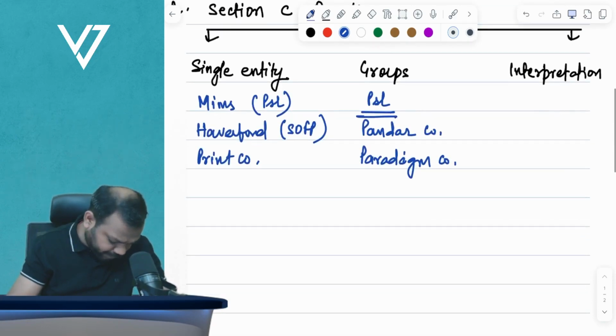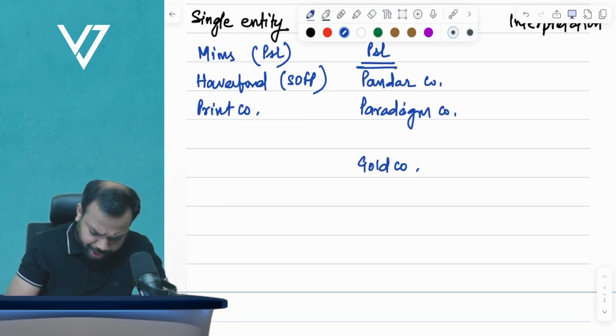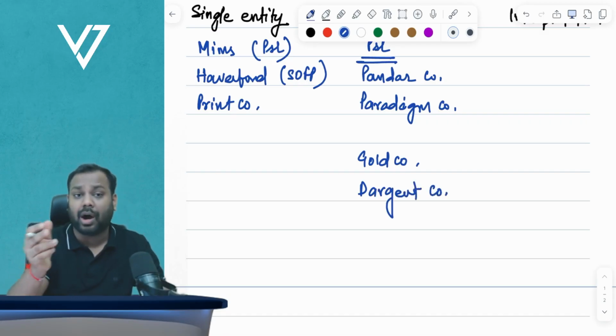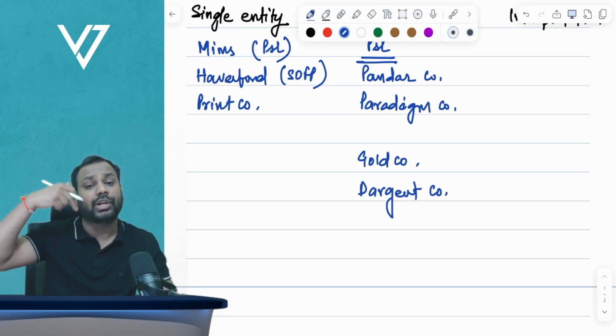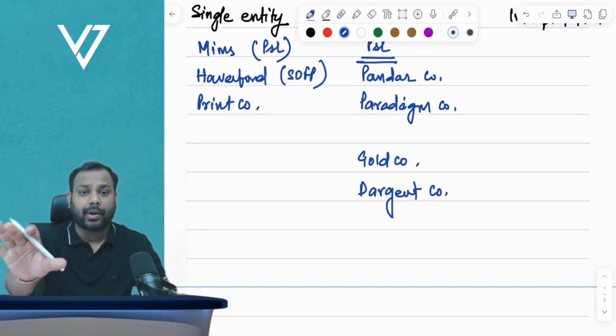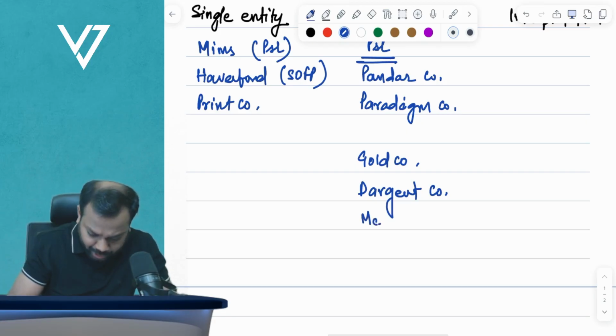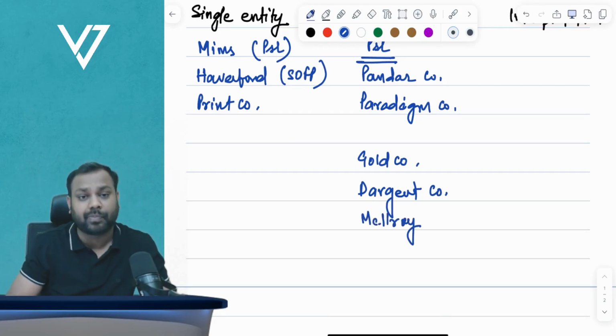Okay, Pandar company, then similarly Paradigm company. Then one more is a gold company. From a group SOFP point of view, you can solve Dargent company. Amazing question. There is one adjustment of unrealized profit, that also on goods in transit, which is a very important question. Dargent company.